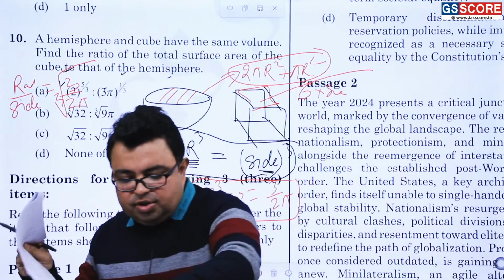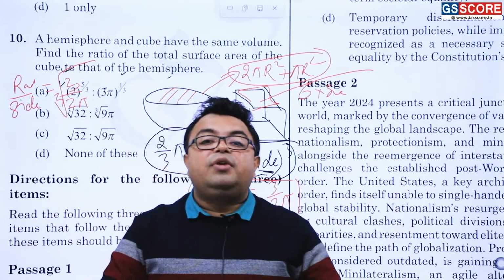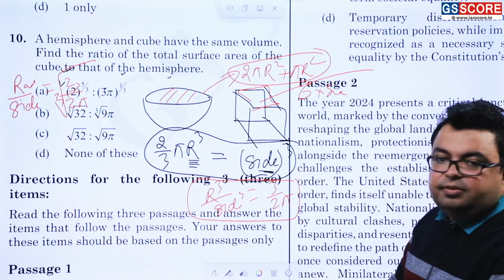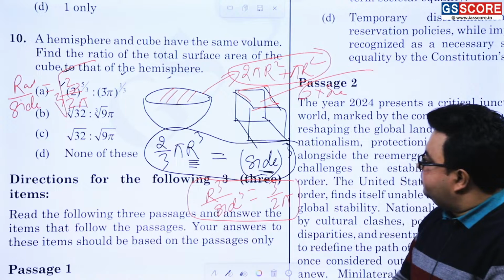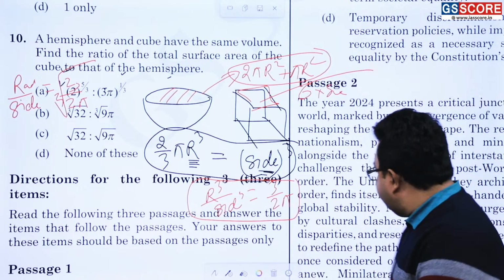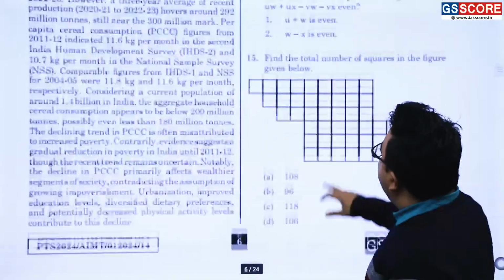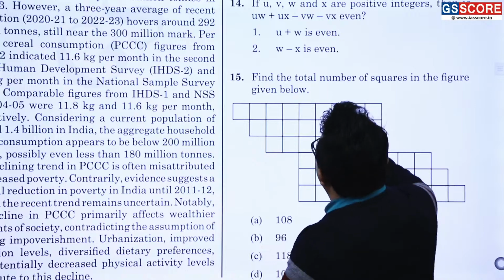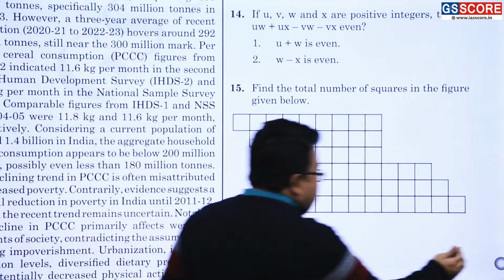We are moving to the other question. Now we have question number 14 and question number 15. Take a look at 14, 15, and these are good questions. Shall I go ahead? Have you taken the screenshot? All right, here we go. Yes, these are the questions, and we will do both questions together. All right, just concentrate.